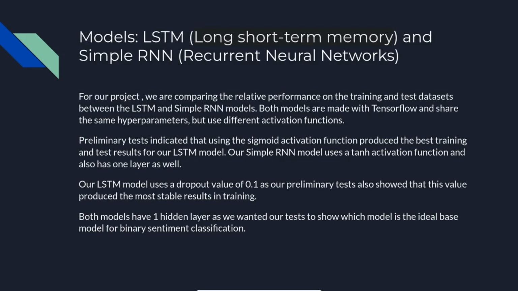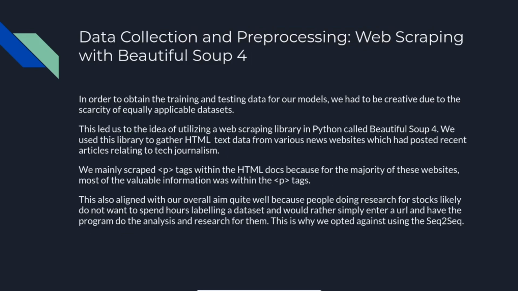For our project, we are comparing relative performance on the training and test datasets between our two models, which are LSTM, the long short-term memory model, and the simple RNN, recurrent neural network model. Both models are made with TensorFlow and share the same hyperparameters, but use different activation functions. For our preliminary tests, for our LSTM we use the sigmoid activation function, and for our simple RNN we use the TANH activation function. Both models have one hidden layer, as we wanted our test to show which model is the ideal base model for binary sentiment classification.